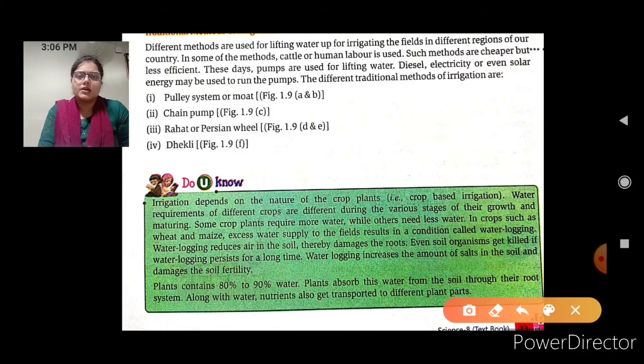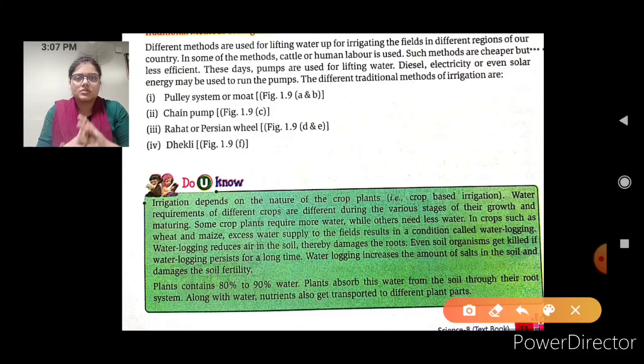Nowadays we have enough water to supply to the soil, but the natural water is the one which keeps the soil natural. They maintain the fertility level, or we can say all these things: the reduction of air, damage to the roots, the soil fertility decreasing, even the nutrients being killed.